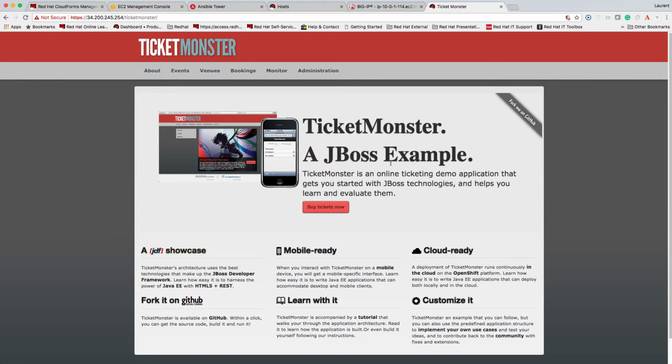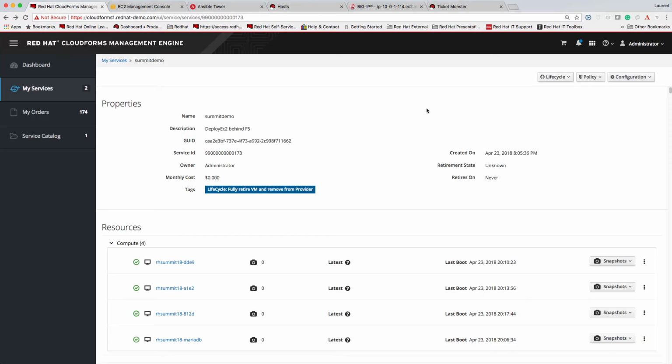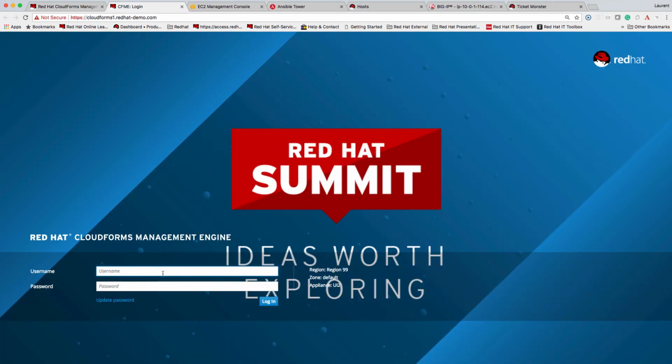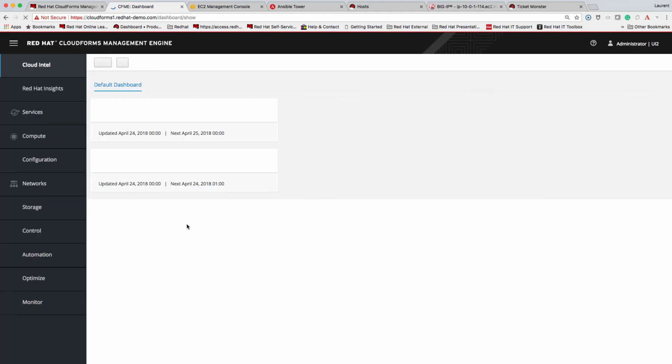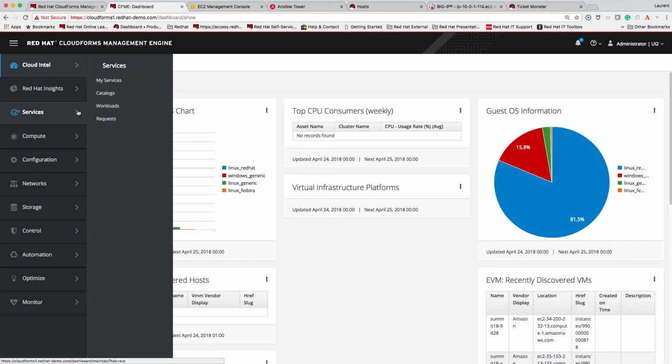What I want to show you next is what we can do in CloudForms from a security perspective. We also introduced a new feature called Smart State Analysis in AWS. That means that we can go and introspect the actual instances in AWS.